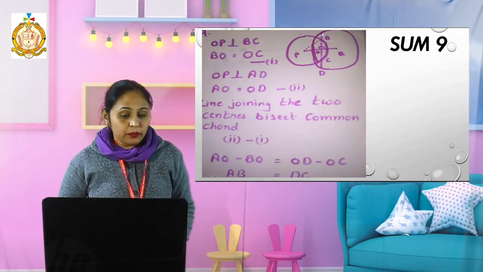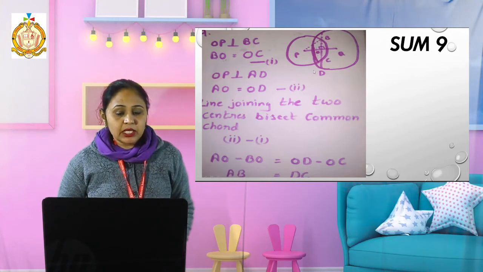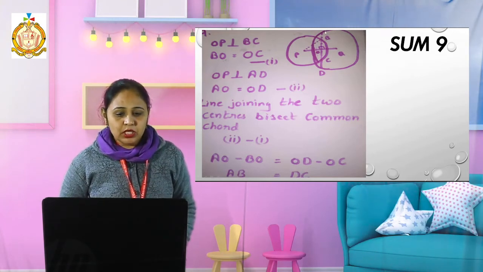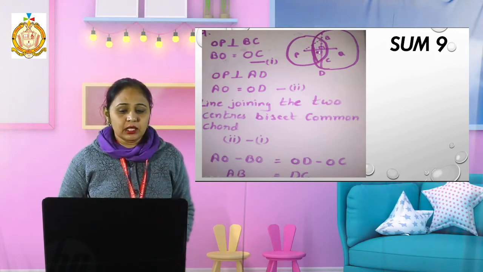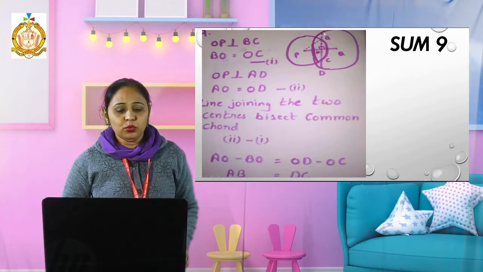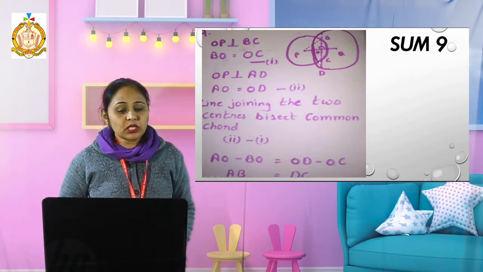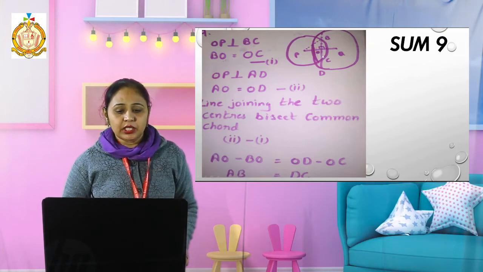See, this is a common chord, but there is a not common chord because that is not coming from that intersecting point. There is point A, then B on the second circle, then C and D. I have to prove this AB will be equal to this CD. First I take this internal circle.